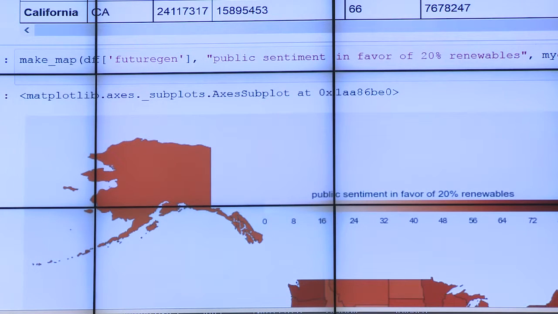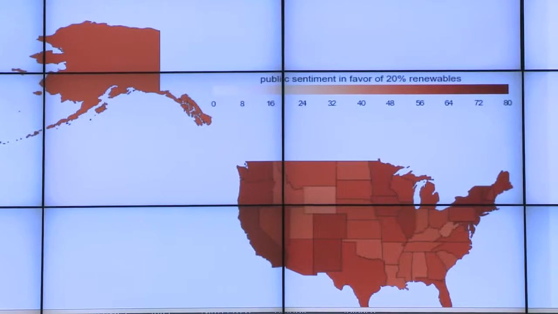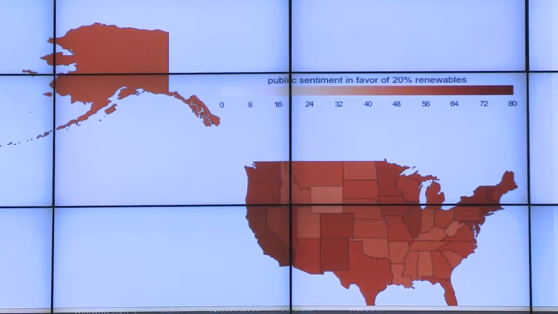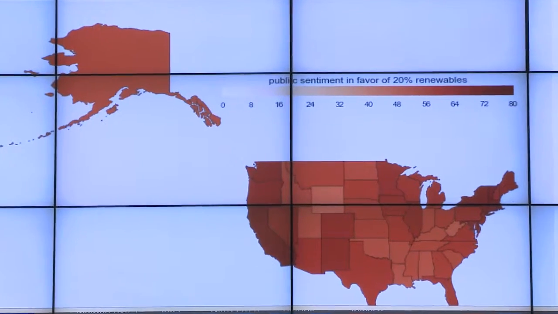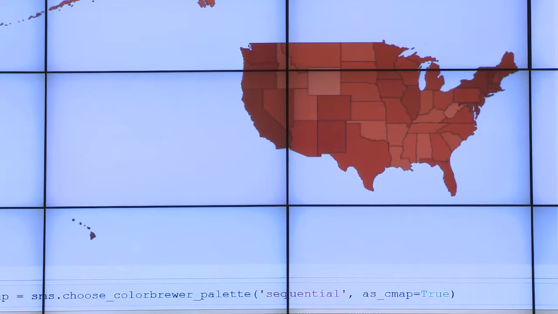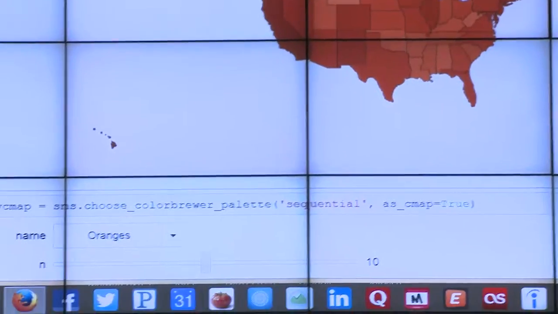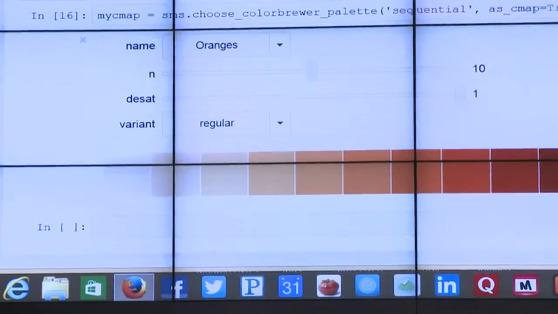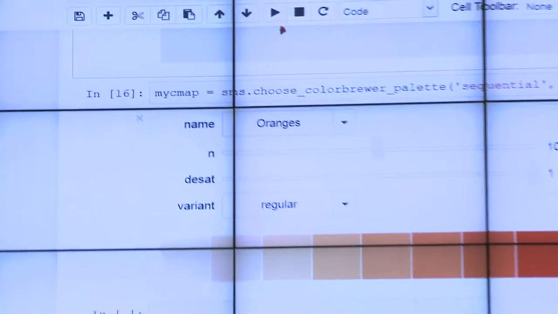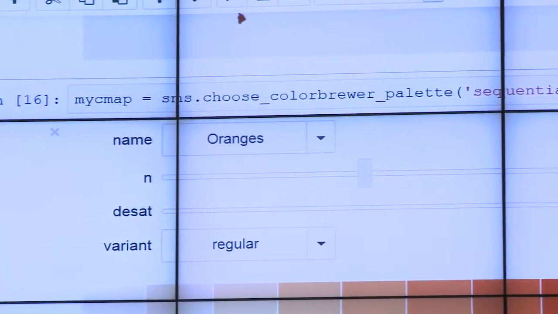So scrolling down a bit further, you can see that, first of all, this image here can be screen captured or it can be dragged onto the desktop. And if you go down a bit further, you can see how my CMAP, the color variable, is defined. So this long description here, choose color brewer palette, is something we found online.